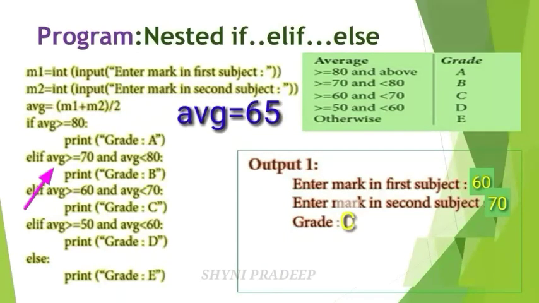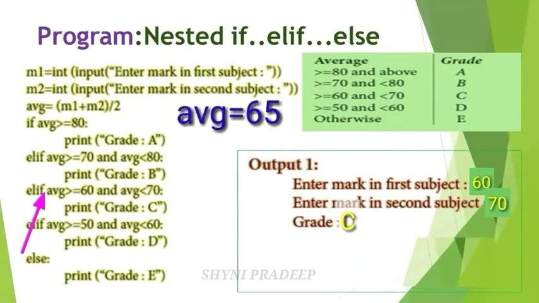Next, see here, elif, the next condition is given. Average is greater than or equal to 70 and average is less than 80. Average value is 65. Average value 65 is not greater than or equal to 70. So you have to skip this statement also.